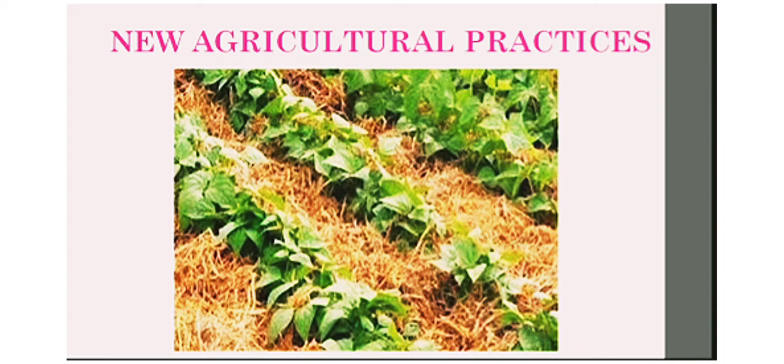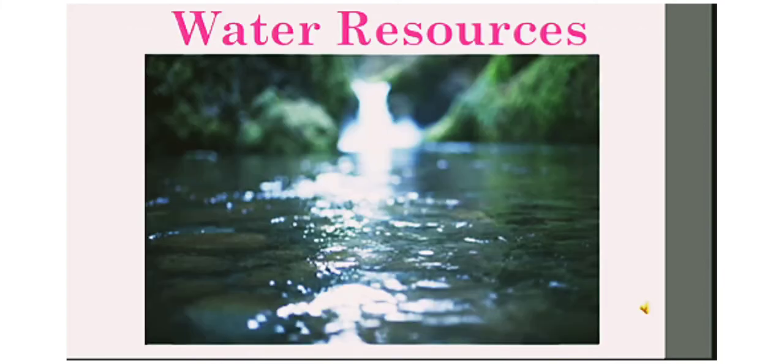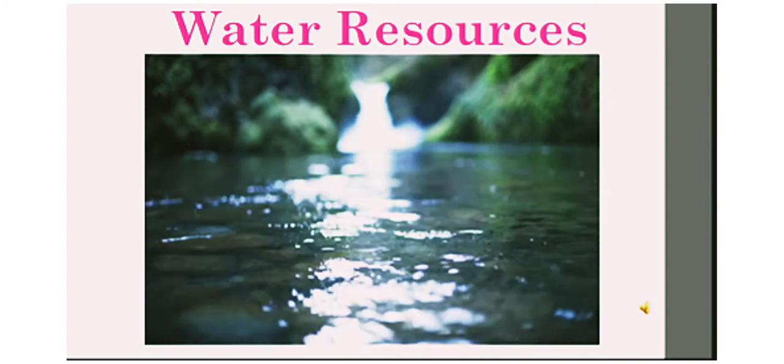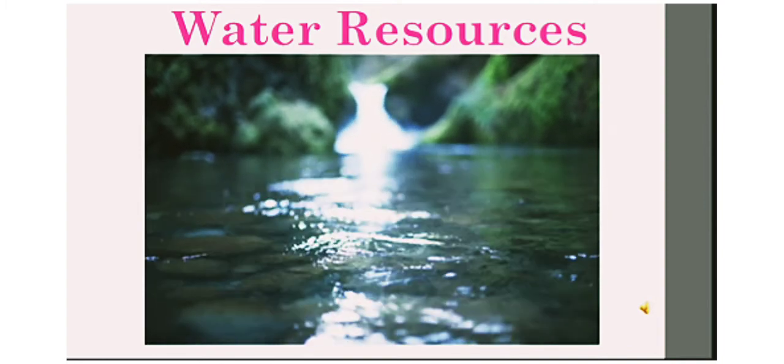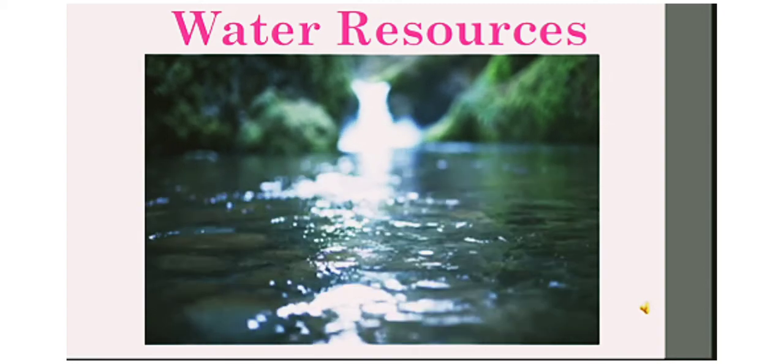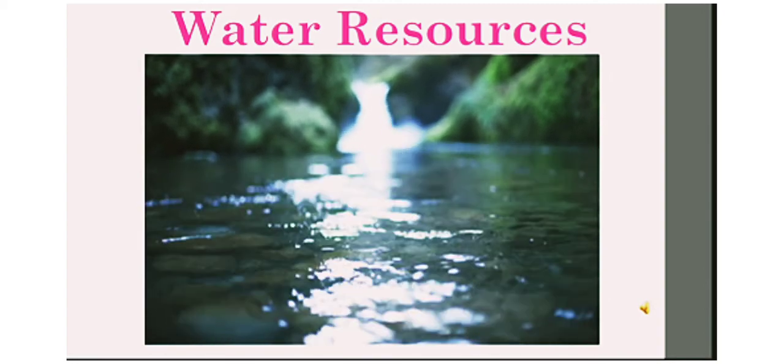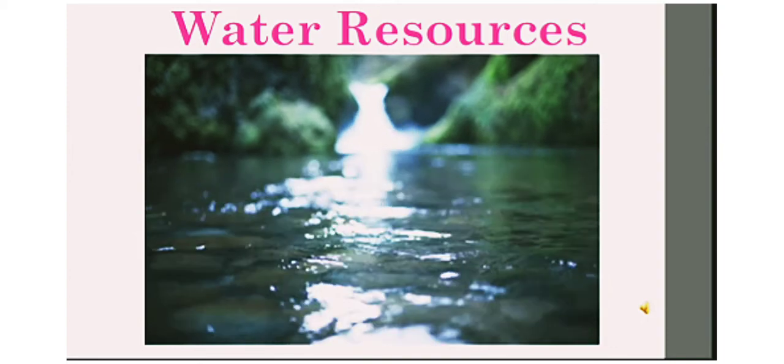Soil erosion has been continuing over such a large part of India for such a long time that it has assumed alarming proportions. Now let us come to the last part of this chapter, that is water resources. See children, water is the most precious substance on earth. It is essential for all forms of life on the earth.